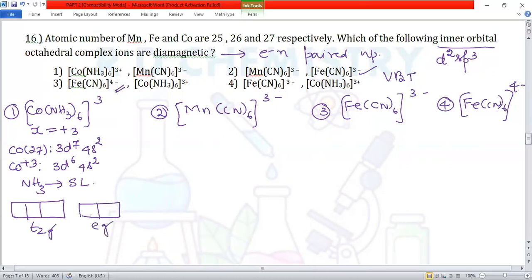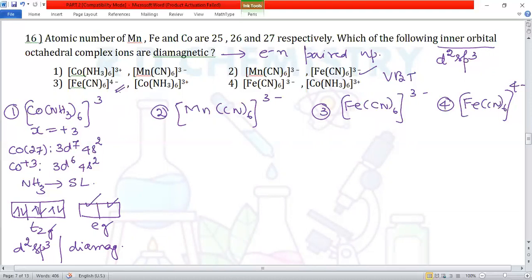6 electrons are there. So they occupy the lower energy t2g according to the rule, 1, 2, 3, 4, 5, and 6, right? So it will make use of 2 d orbitals. So hybridization is d2sp3. And electrons are paired up, so it is a diamagnetic substance.